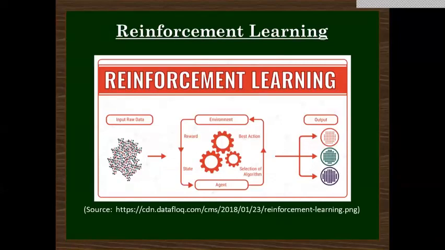The output depends upon the state of the current input and the next input depending upon the output of the previous of the input. And the decision made is completely dependent. Hence the labels are given to the sequence of the dependent decisions. So there are basically two types of reinforcement learning: positive reinforcement and negative reinforcement.